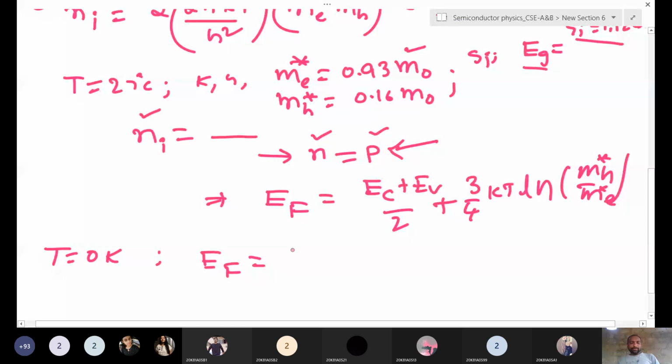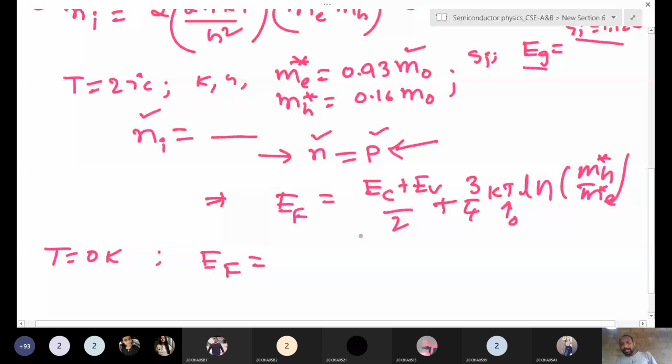This is EC, and the Fermi level, if you draw the Fermi level, is exactly in the middle of these levels, or the middle of the band gap. Band gap is this one, right? The energy difference between EC and EV. Okay, this is the band gap, the middle of the band gap. That means what? What does it mean?